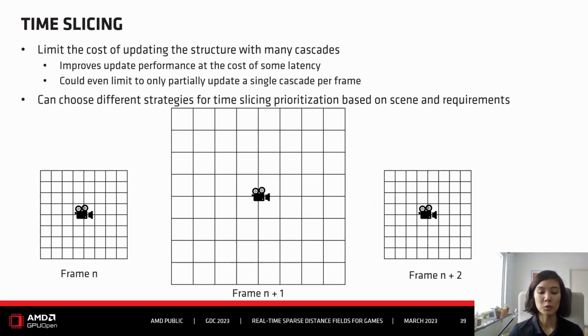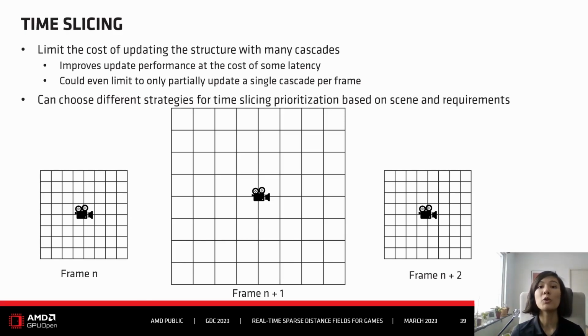Another way to improve the performance is time slicing. As we need to call an update for each cascade separately anyway, we can also decide how we call these updates. And of course, it's always the trade-off between update performance and the cost of some latency. You can update all cascades every frame. You can also just update one cascade per frame or just half a cascade per frame. What's the best strategy really depends on your scene and also on your requirements. But yes, it is possible to choose different strategies.